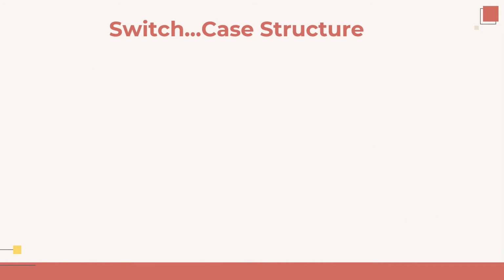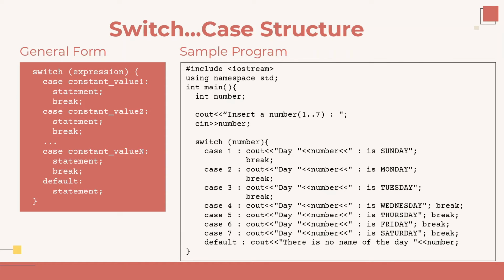The general form of conditional structure using the switch keyword is shown on the left side. The switch keyword is followed by an expression in integer or character type. Then we will continue with the block of instructions in curly brackets. Switch uses case to define the condition. The condition in that case is a constant value. C++ allows more than 16,000 case statements in a switch control structure. However, in practice, it is better to limit the use of cases for efficiency.